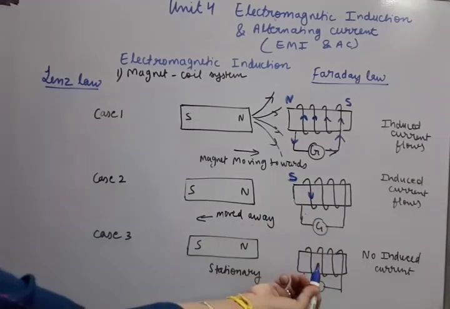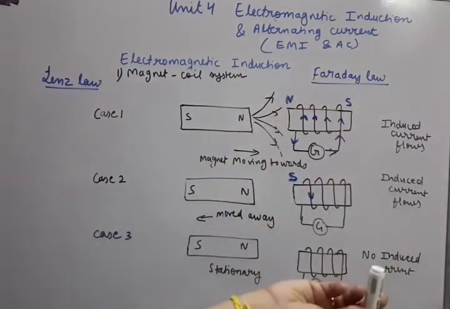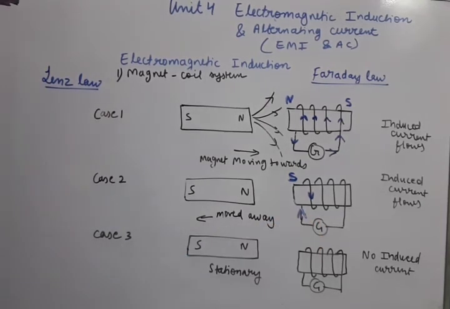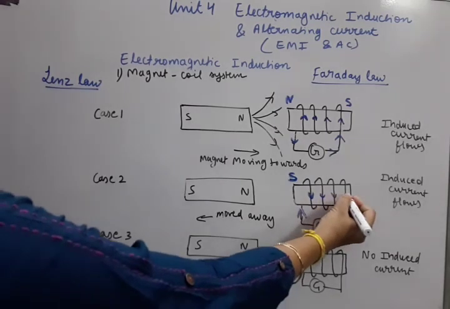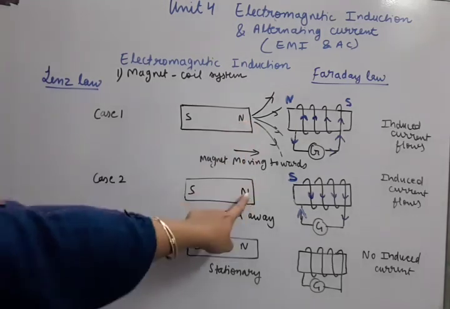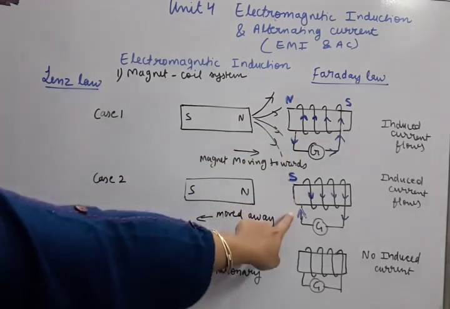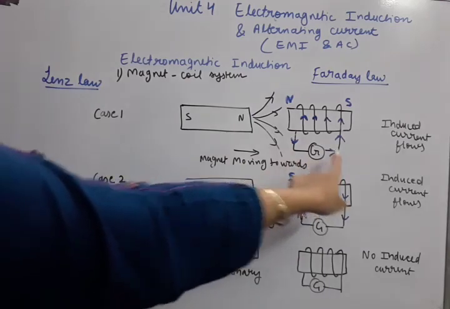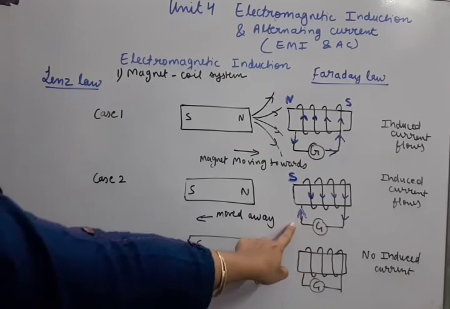So from the back the current will come upward, at the back side the current is upward, and at the front side downward. Okay, so at the back side upward. So this way let us complete the remaining part. Okay, so you can notice one thing. If the cause changes, here the cause was increase of flux, here the cause is decrease of flux. If the cause changes, then you see the direction of induced current is also changing. Here the direction is going this way, here the current is going this way.